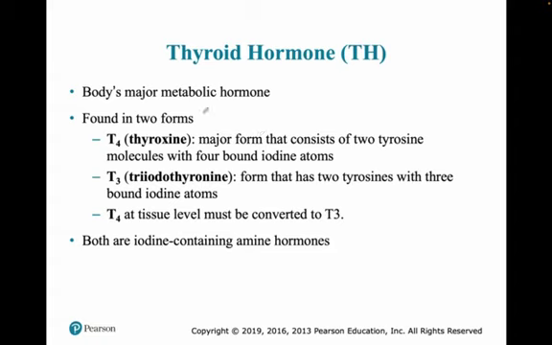Now the thyroid hormone, TH, can be found in two forms: thyroxine, T4, or T3, which is triiodothyronine. The small difference is that both have two tyrosine molecules, but in T4 there are 4 iodine atoms, and here there are 3 iodine atoms in T3. That's why it is 3 and this is 4. Now T3 is the functional form, therefore in order to use thyroid hormone, T4 needs to be converted into T3. But both are nothing but iodine-containing amine hormones.